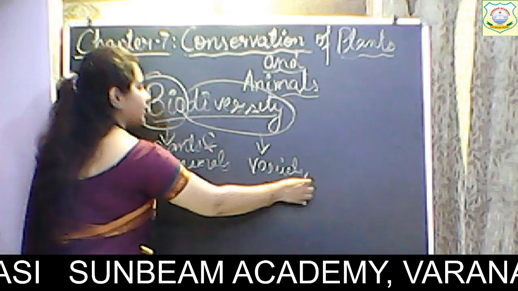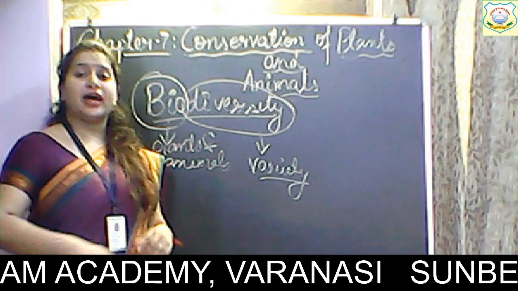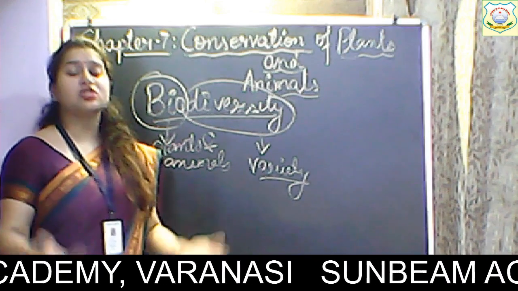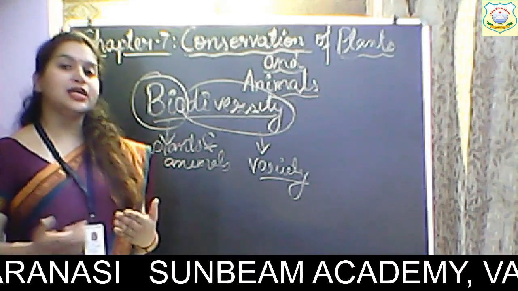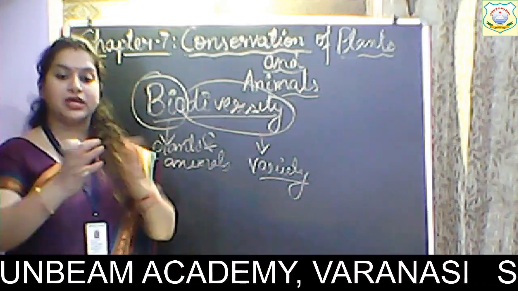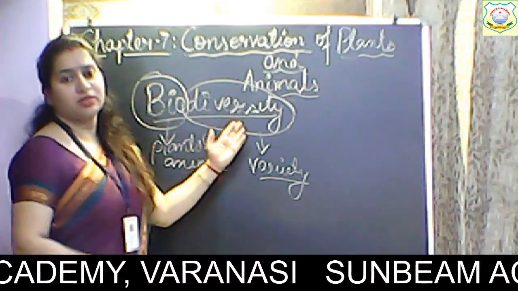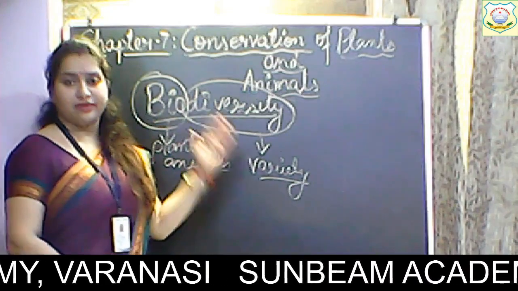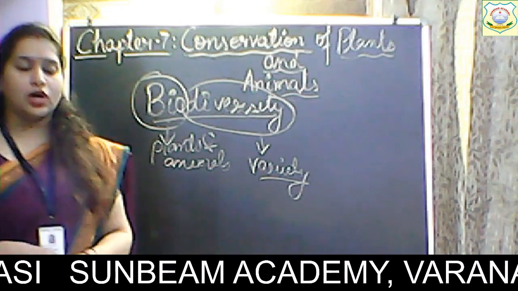Because there are various species and different varieties of plants and animals existing in this complete ecosystem, the term has been given called biodiversity. Clear?